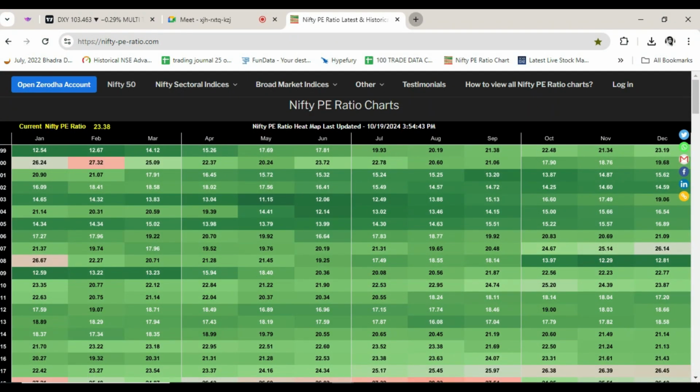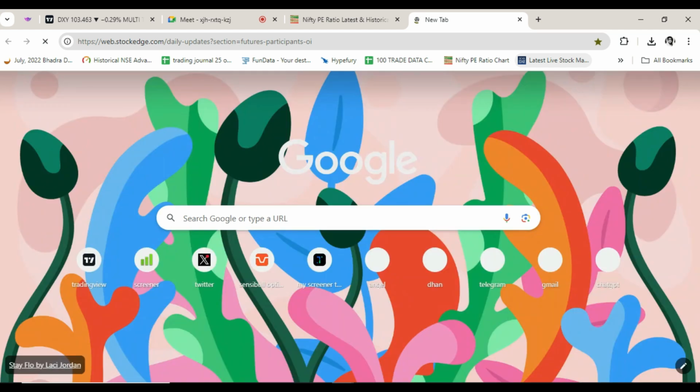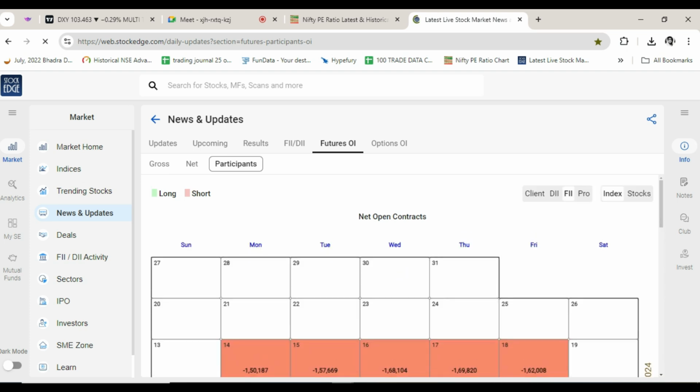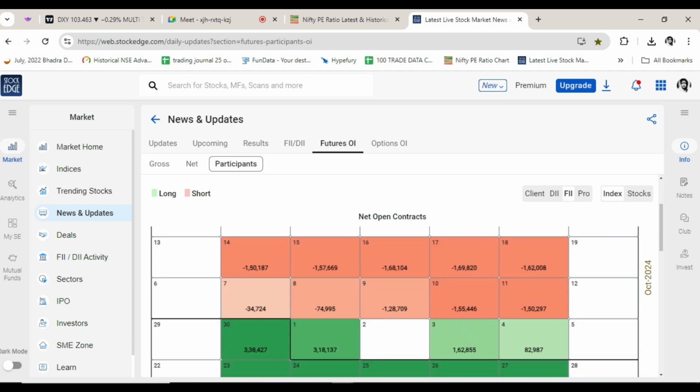Let's come to the main thing, that is futures analysis. I use StockEdge. Subscription is I think 4,000 rupees per annum, and it shows the futures OI positions date wise. On Friday there was some kind of short covering from FIIs. Thursday they had 1,64,000 long contracts, then they increased longs by 1,000, and shorts they had 334, now they have 327. So FIIs covered their shorts on Friday and made a minor increase in their long positions.